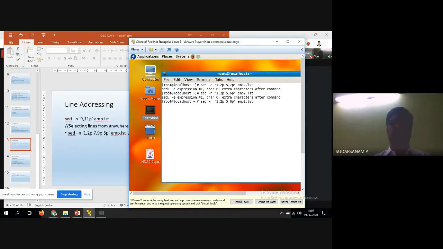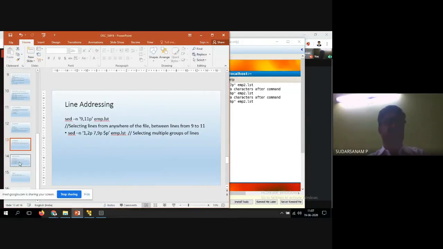Syntax is this one only. So syntax is correct, we'll check it out. So these were the syntax. Now we'll go for the other one. Multiple lines, the way of printing, is minus n and what you want to print, 1 to 5 P. Next, from where to where you want to print, within single quotes or double quotes.